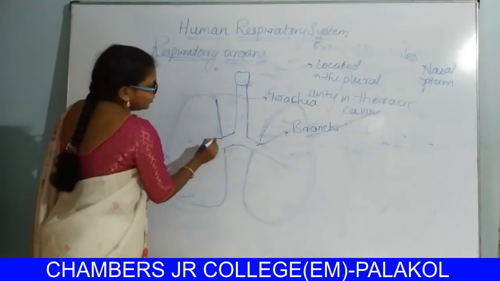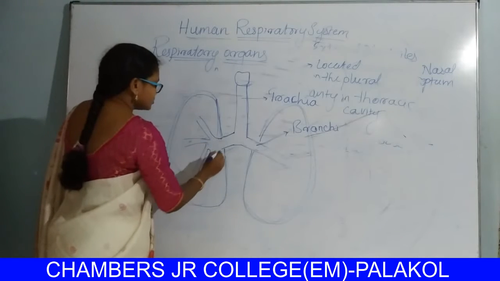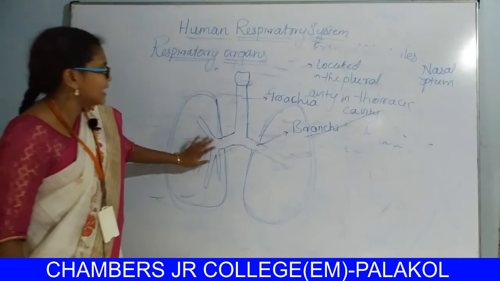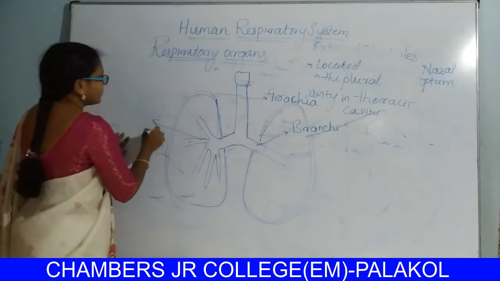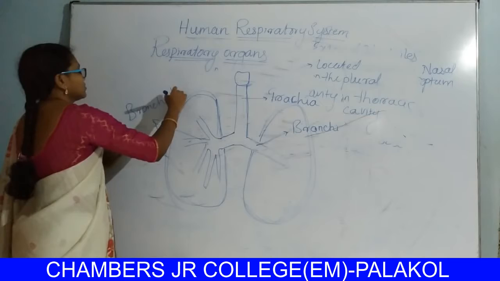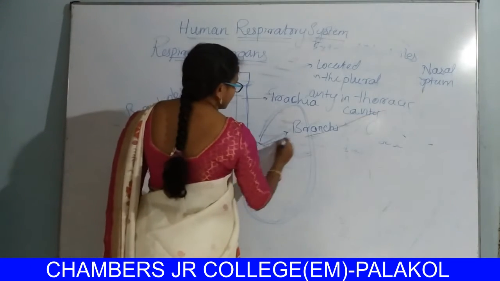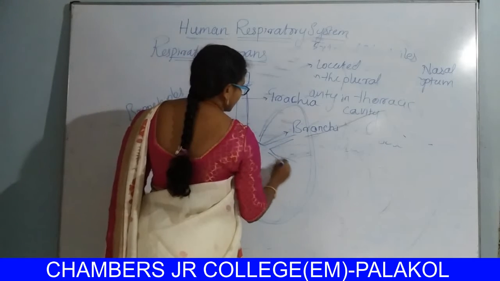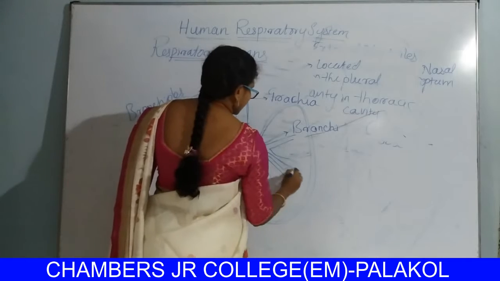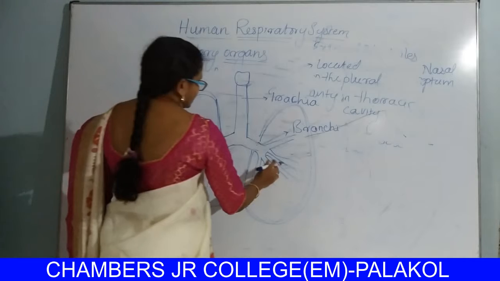They divide into several branches. These branches are called bronchioles.